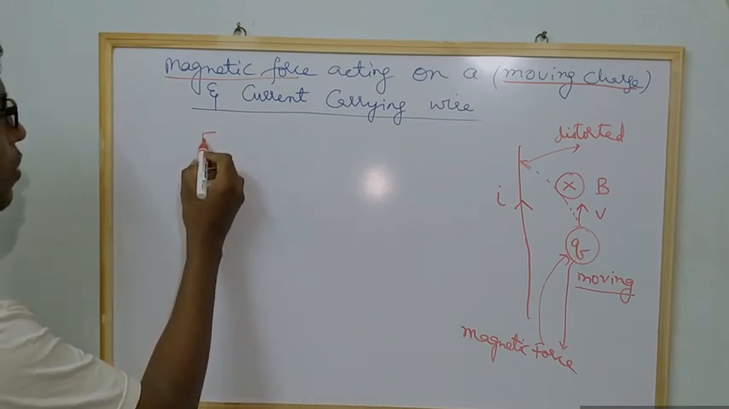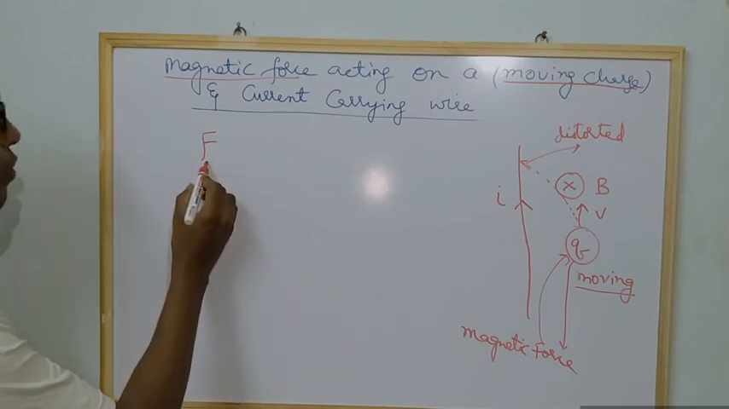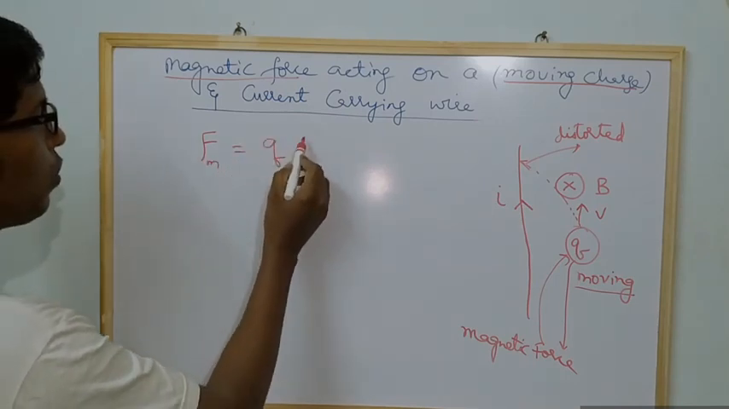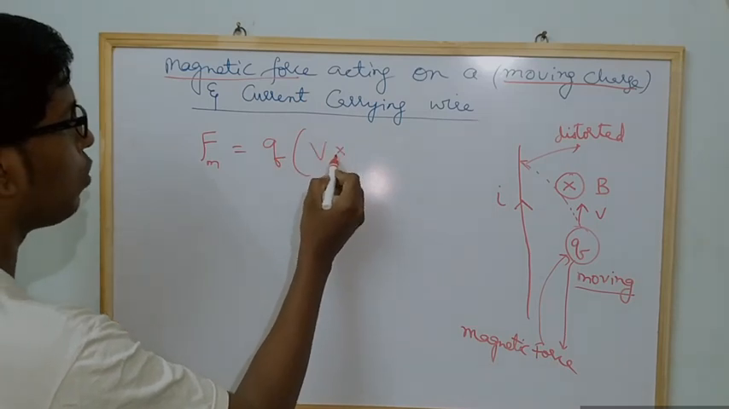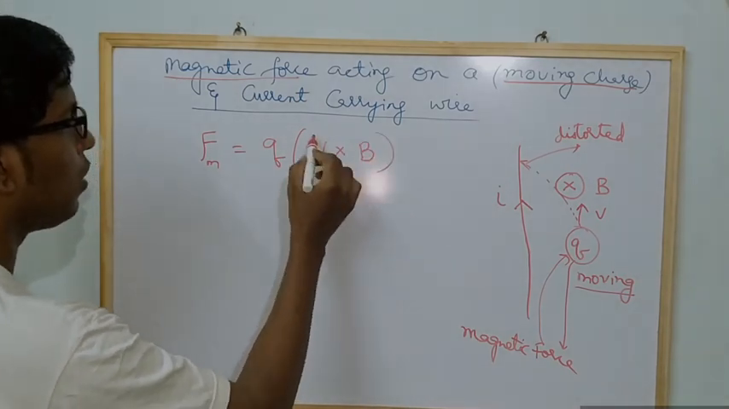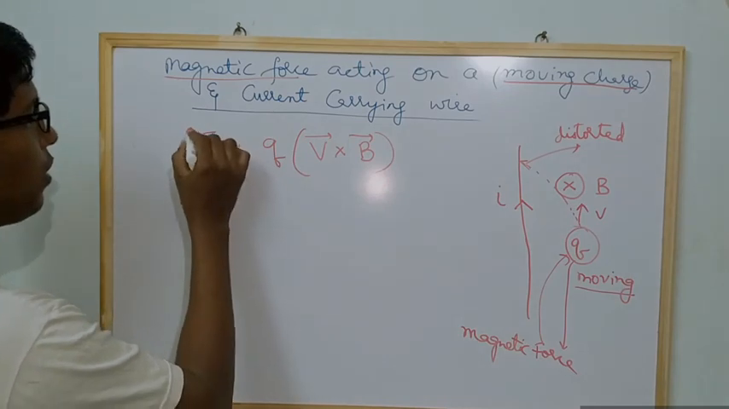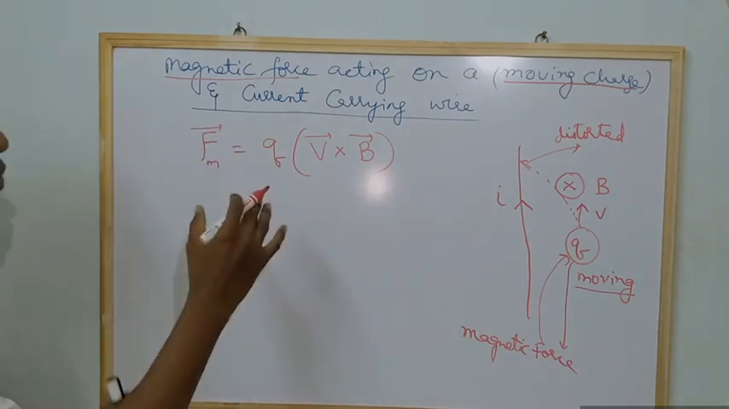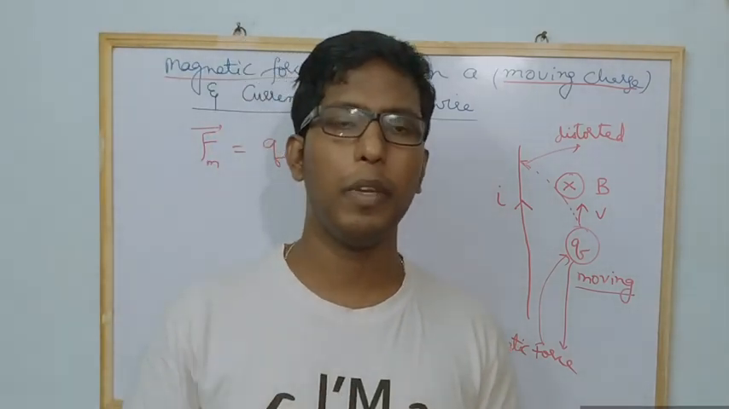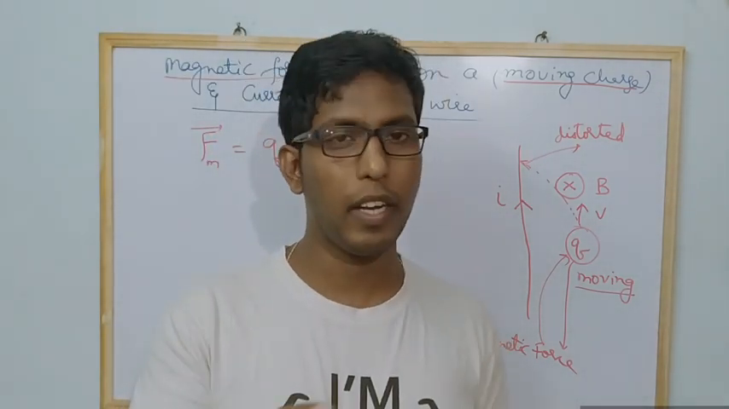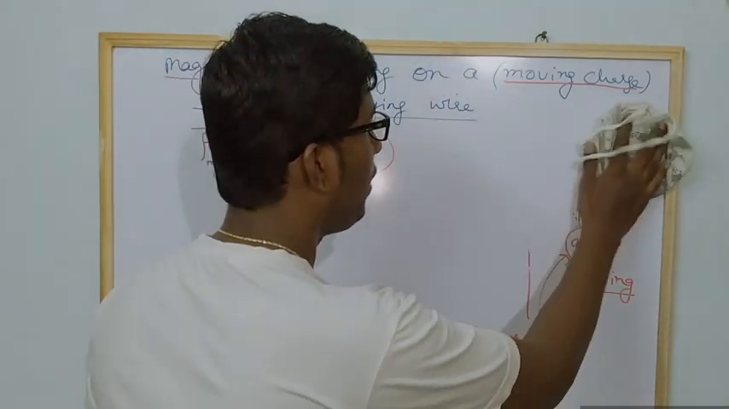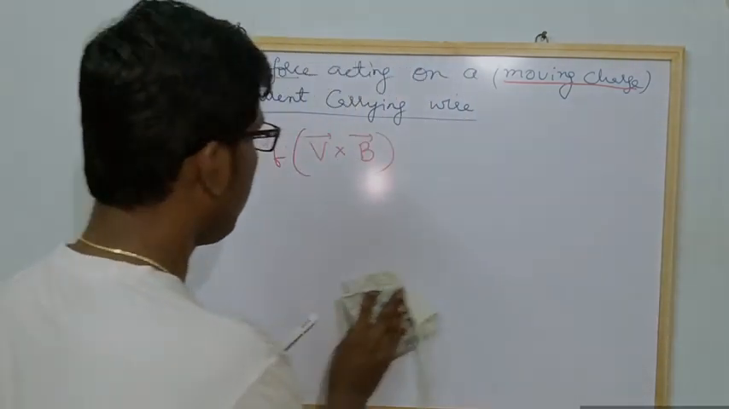What is the formula? The magnetic force F is equal to Q into V into B. Listen, force is a vector quantity. Before that, I would like to tell you some topics which you learned in intermediate, and those topics are very important even for your IIT and NEET level.